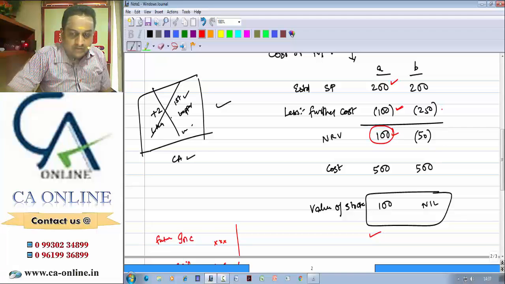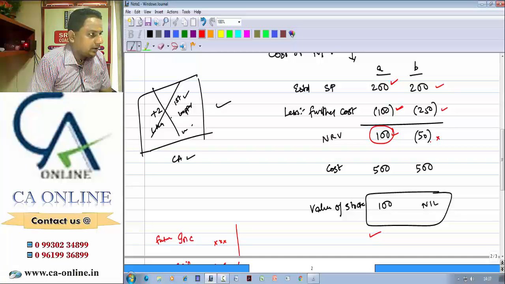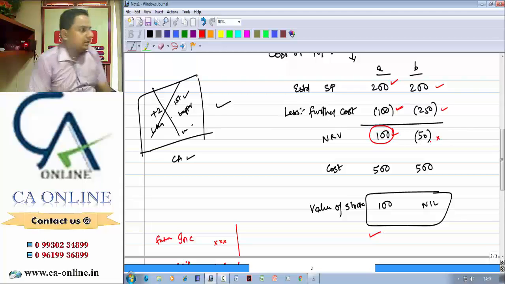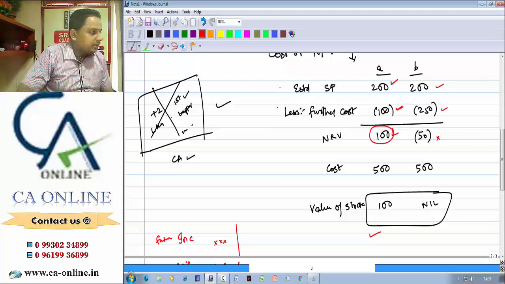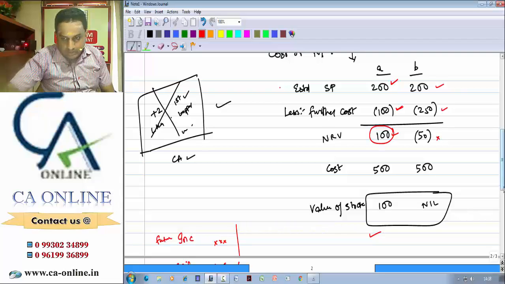Proceed. Second case, incremental expenditure is 250. Incremental income is 200. There is no net benefit. So stop. So the same data, what you are telling in AS number 2, we can try easily in relevant costing, like by simply comparing the incremental cost and incremental benefit, whether we should proceed or not. So what is the conclusion?